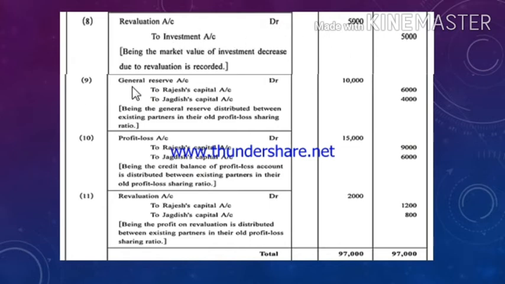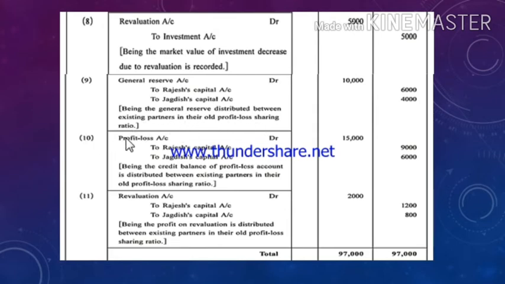Next journal entry, general reserve account debit to Rajesh capital account credit to Jagdish capital account credit. I had already explained while explaining the question that general reserve is to be distributed amongst the partners in their old profit sharing ratio. I had also told that the old profit sharing ratio of Rajesh and Jagdish is 3:2. So 10,000 is distributed in the ratio of 3:2, that will come to 6,000 and 4,000. Being the general reserve distributed between existing partners in their old profit sharing ratio.